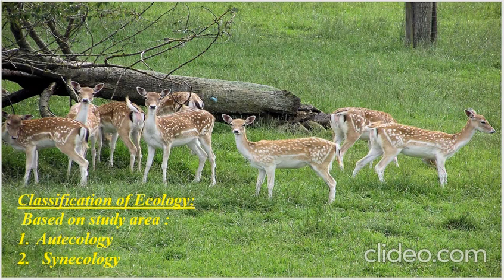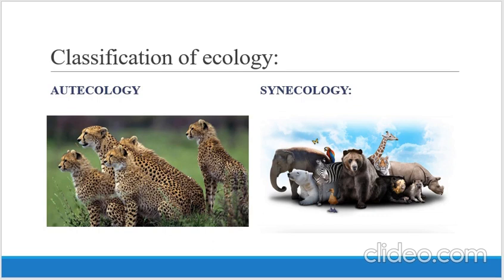In autecology, we study the interactions and the behaviors of the living organisms belonging to the same species, meaning we study the interactions within a population. In synecology, we study the interactions between the organisms belonging to all different species. So autecology is basically population ecology, and synecology is community ecology.